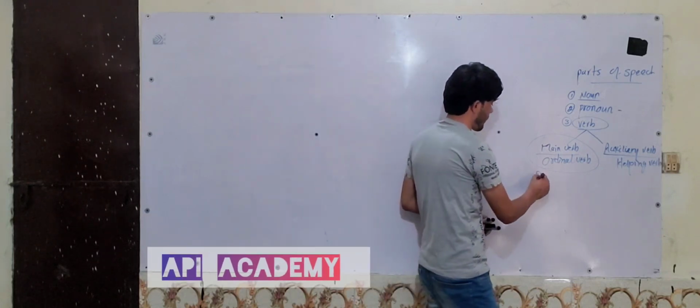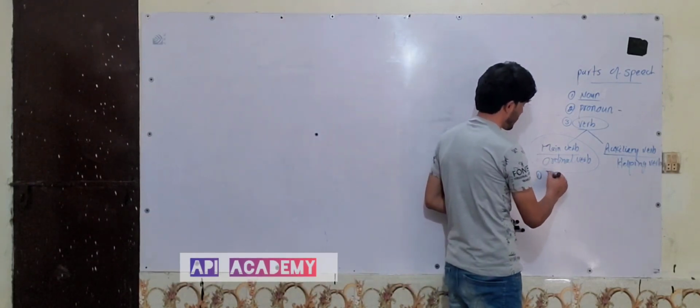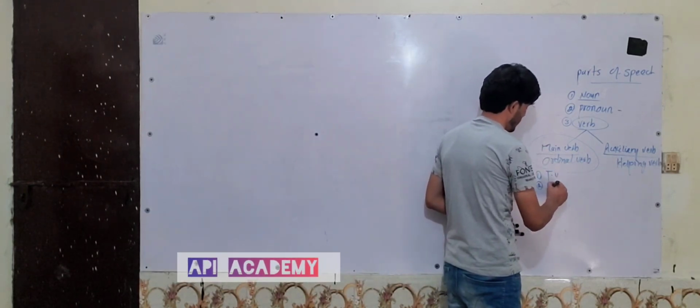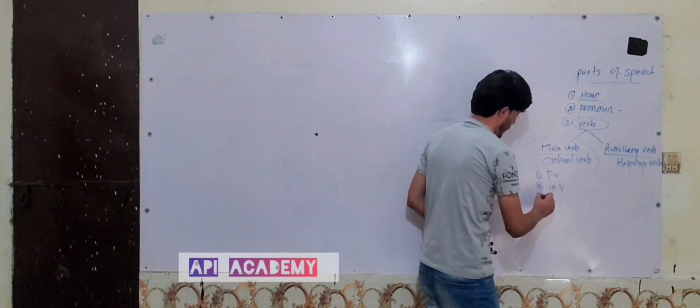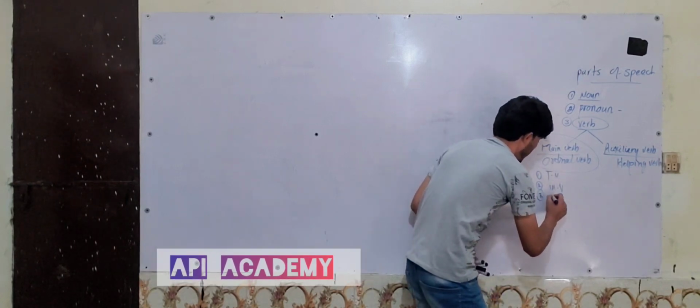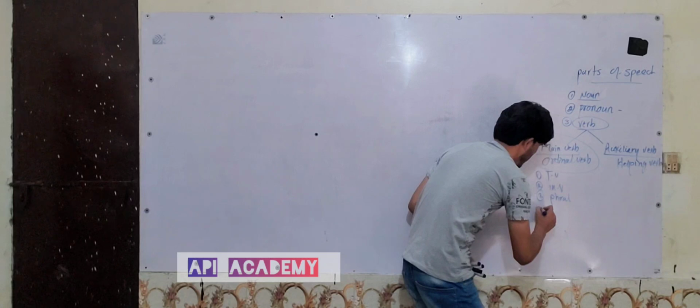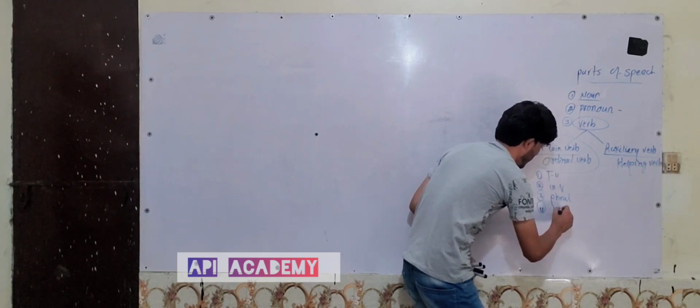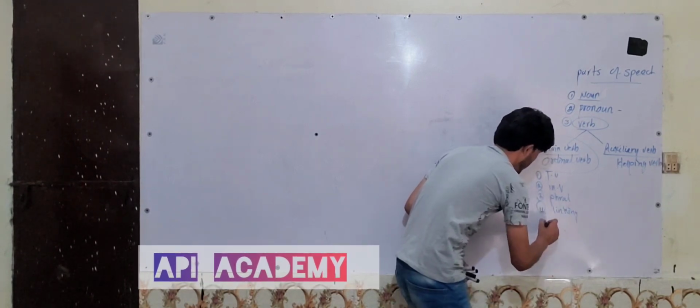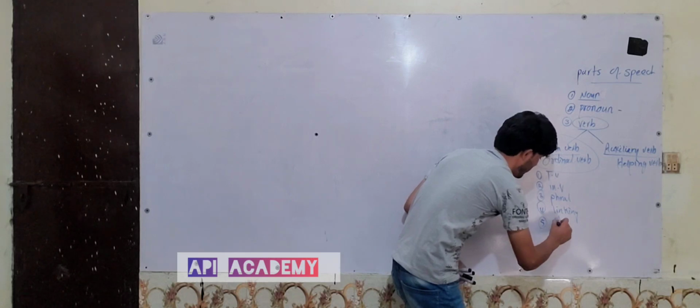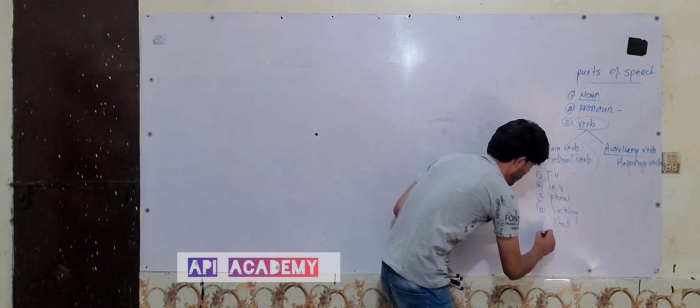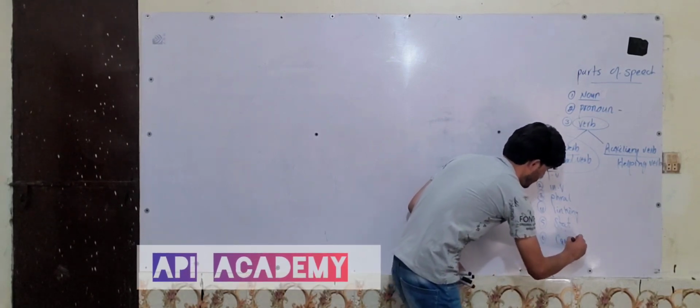The first one is transitive verbs. The second one is intransitive verbs. The third one is phrasal verbs. Fourth, we have linking verbs. The fifth one is stative verbs. And the last one, causative verbs.